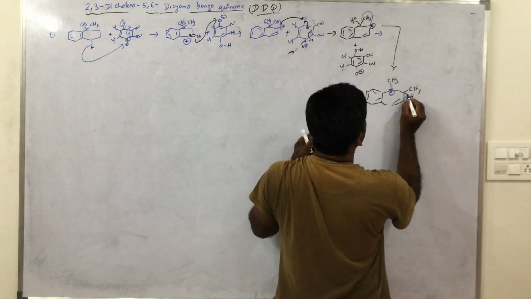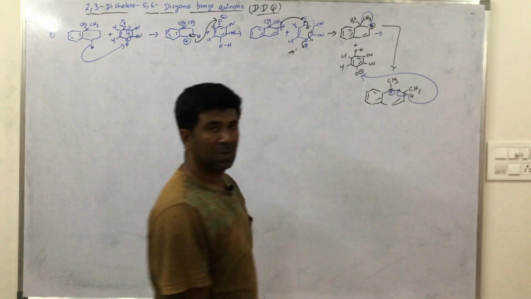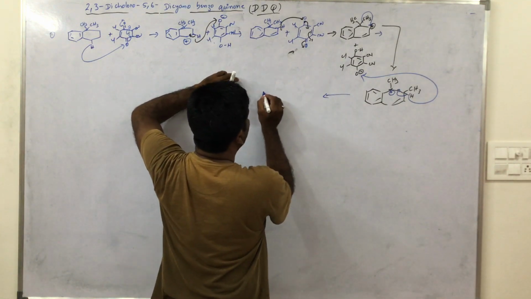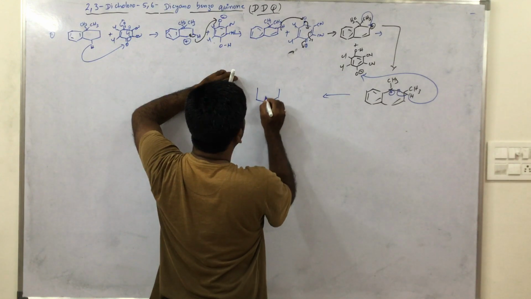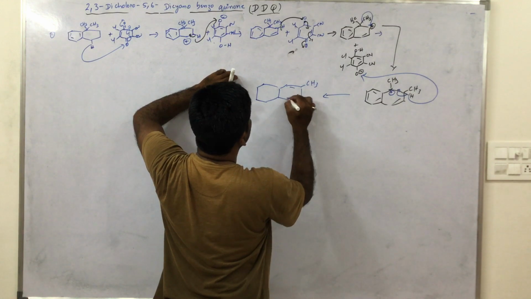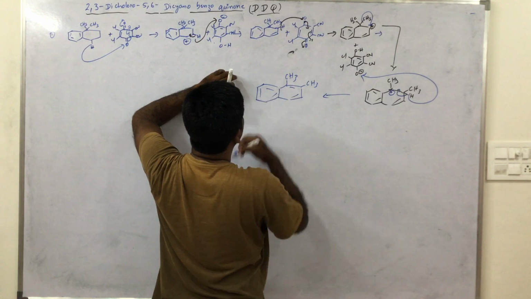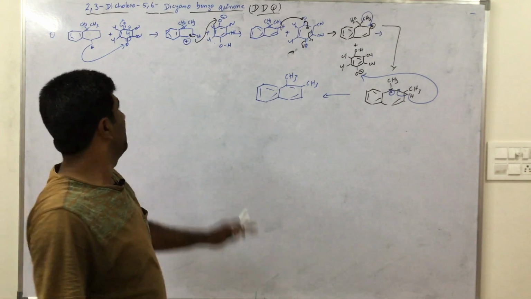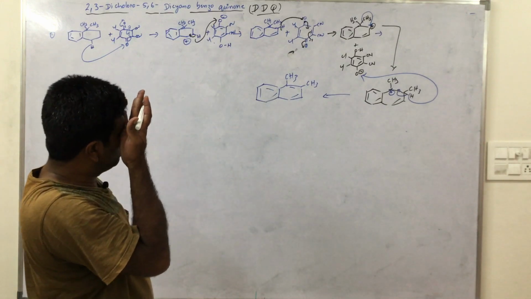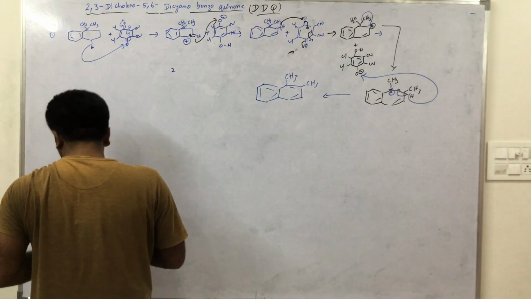Now we get the desired product, CH3. So here how many moles of DDQ are required? 2 equivalents.